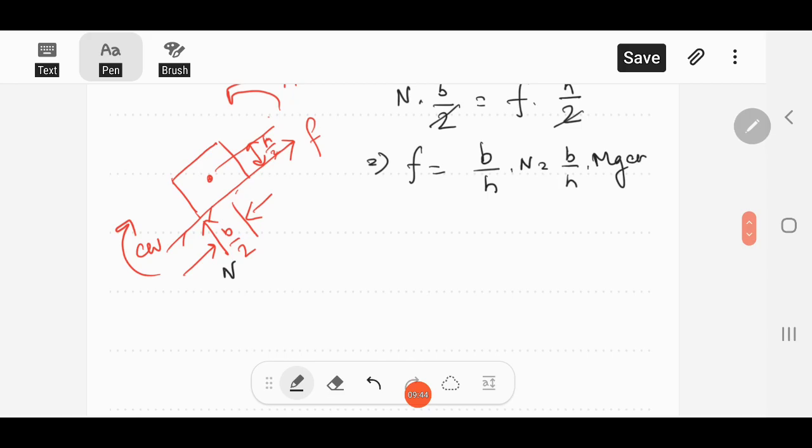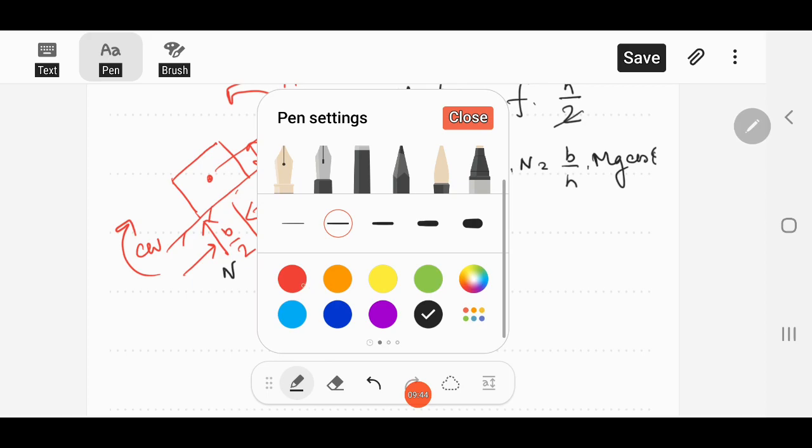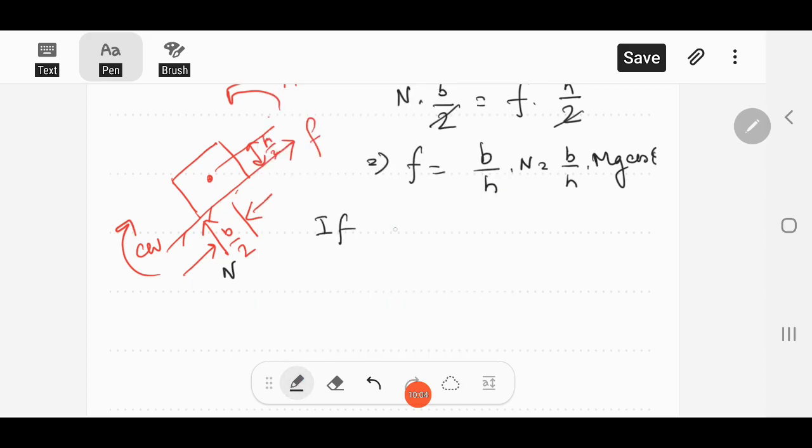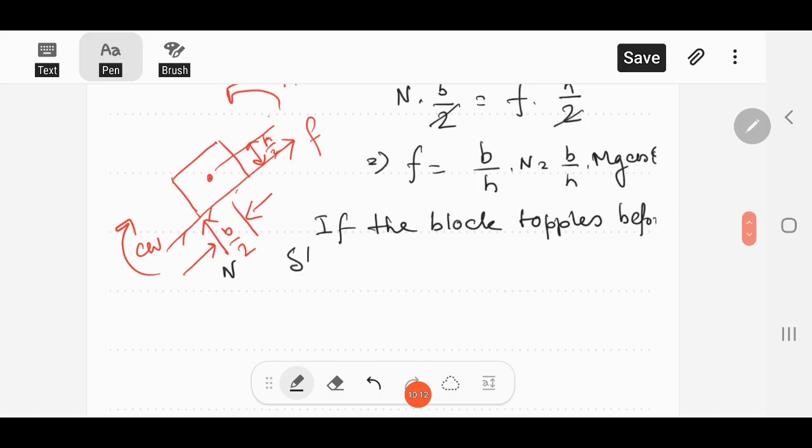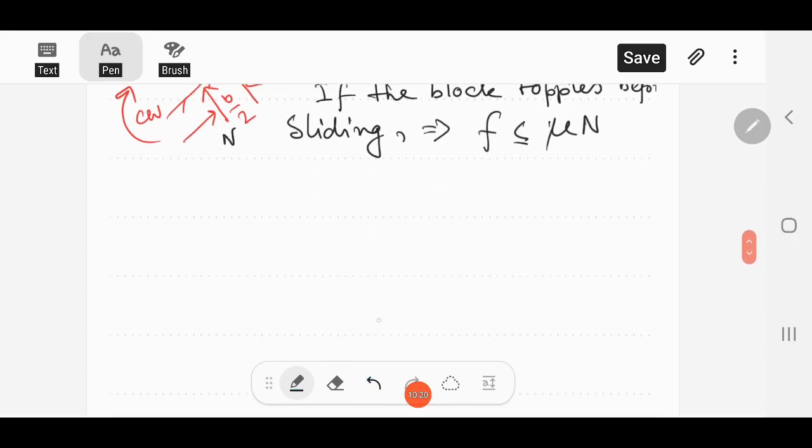Now, if the block does not slide down, if the block topples before sliding, meaning if the block does not slide down, only topples, then what will happen? Again F is less than or equal to mu N. We have discussed this earlier, so we can write it here.